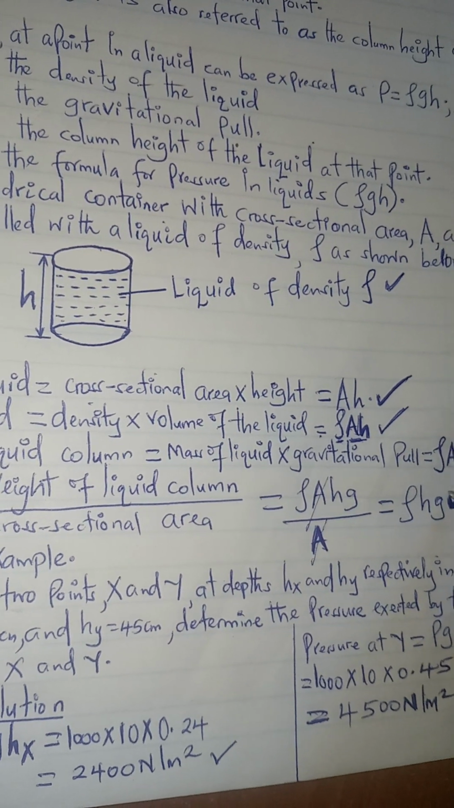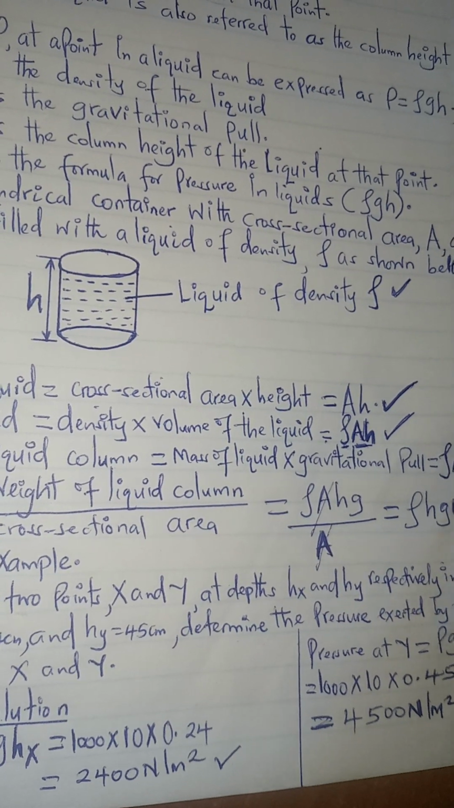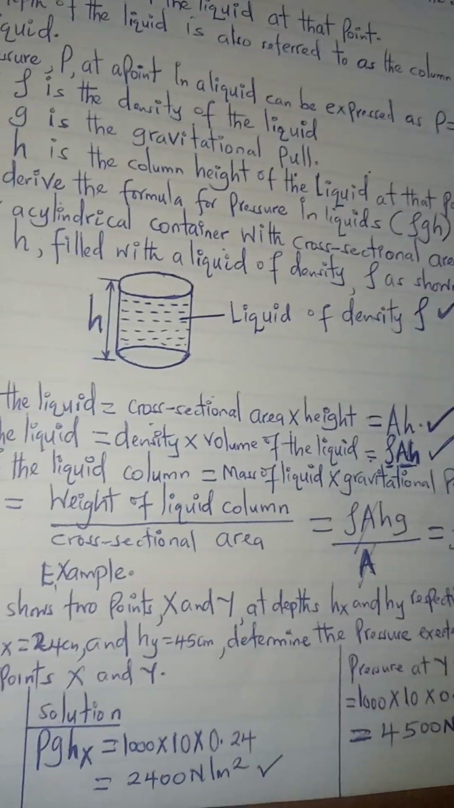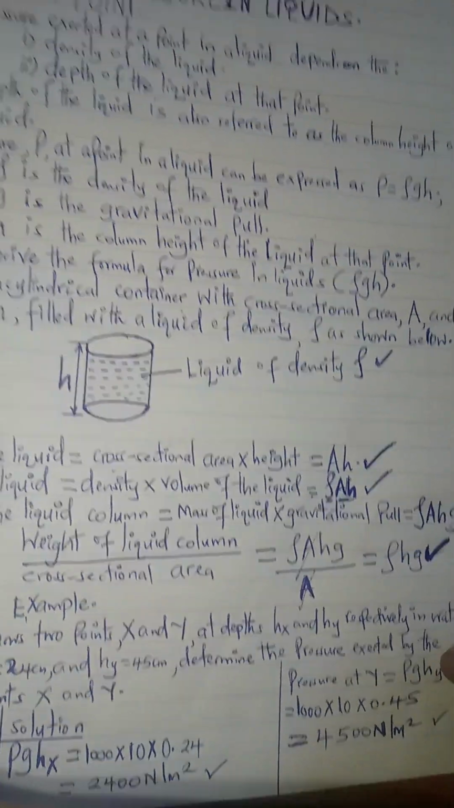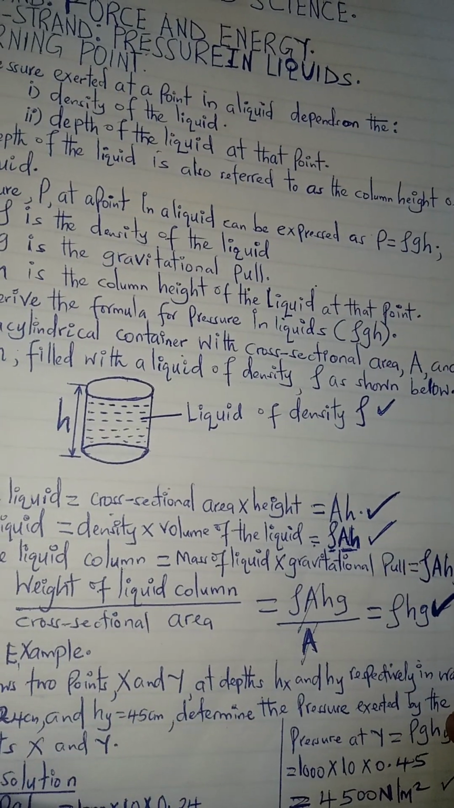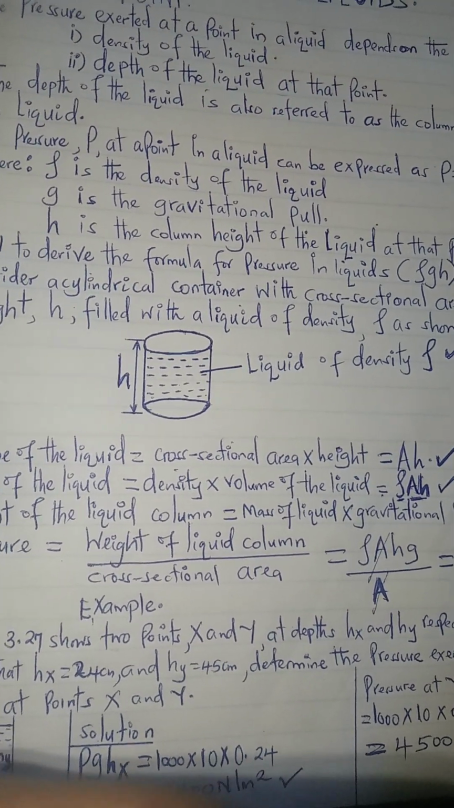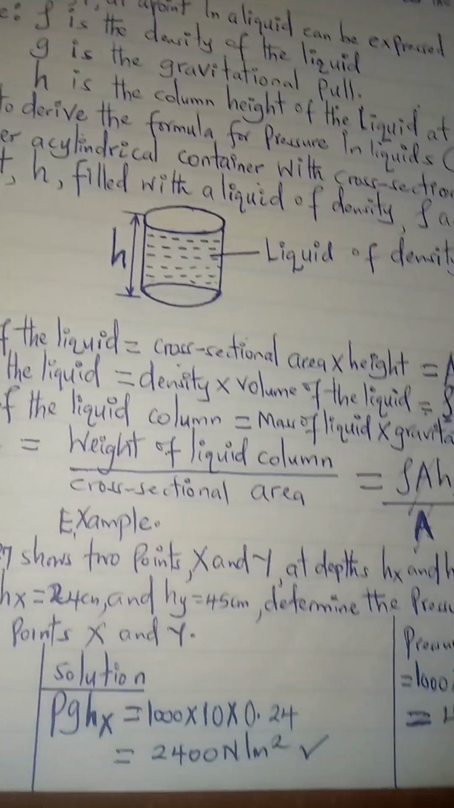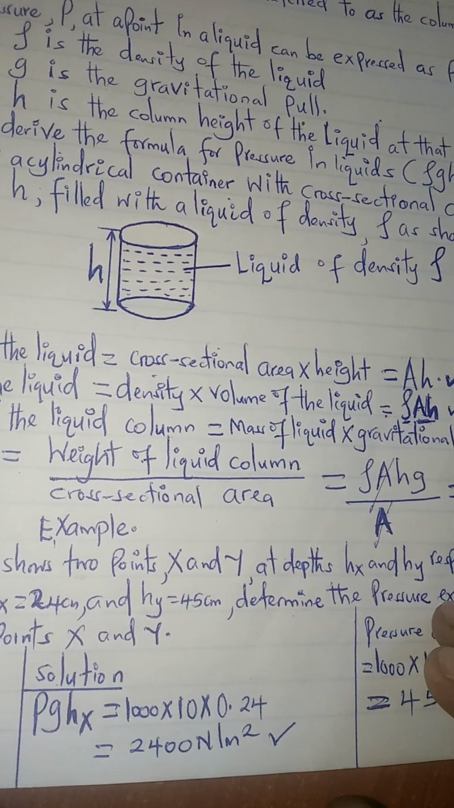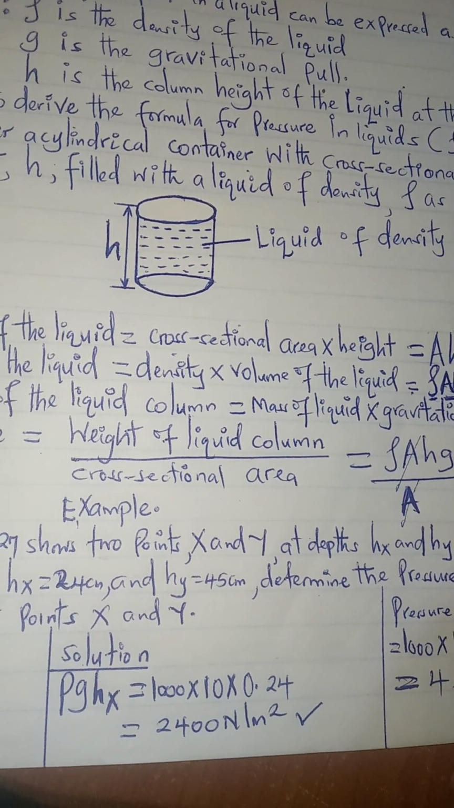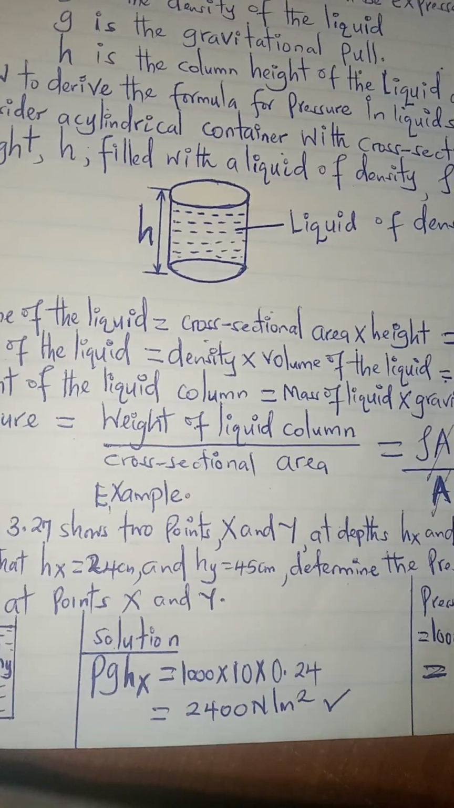So when you see this formula, this is a formula for pressure in liquids, and it is applicable to any liquid which is having a density. Now we also have a single example here which is trying to explain what our formula is all about. The example is here.